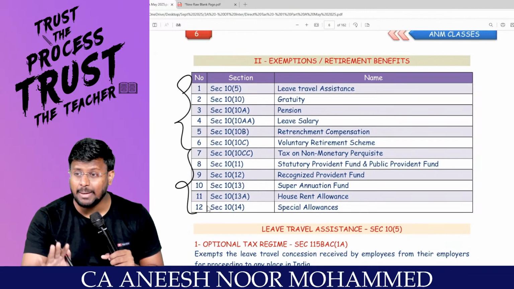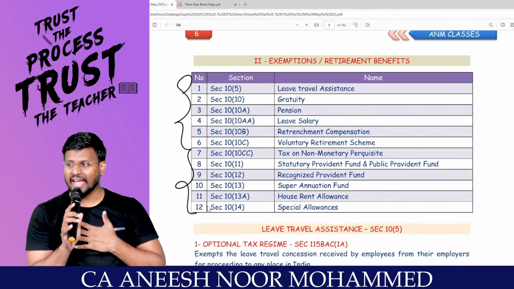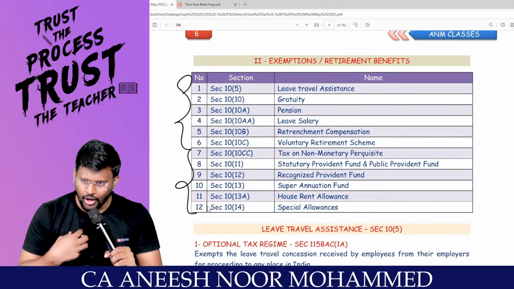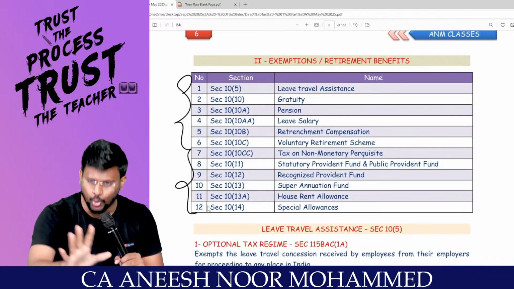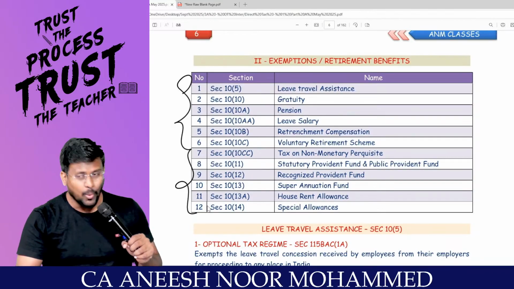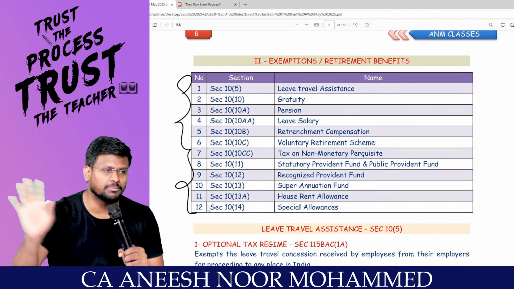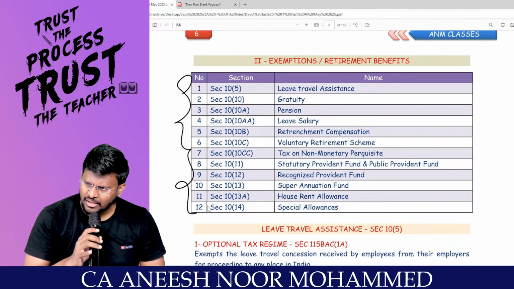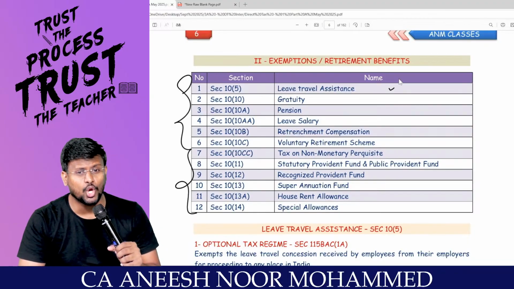What are exemptions or retirement benefits? Sir, I am the employer, you are my employee. If I am the employer and you are my employee, sometimes I will give some amount to you. If I give any amount to you, it is an income for you. What the Income Tax Act is saying is that out of that income, certain things will be exempted, you don't pay tax. Those items are: Section 10(5), leave travel concession or leave travel assistance.